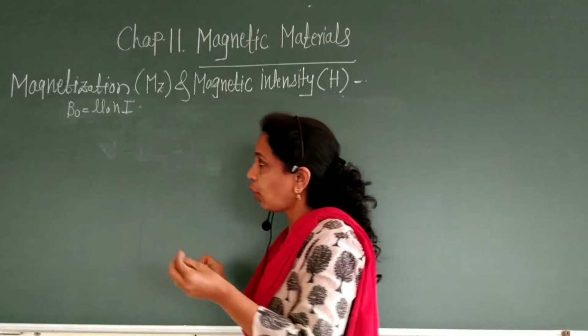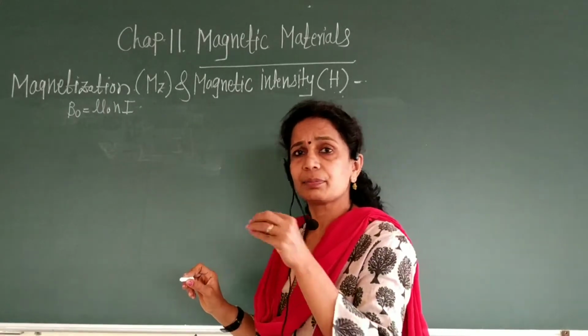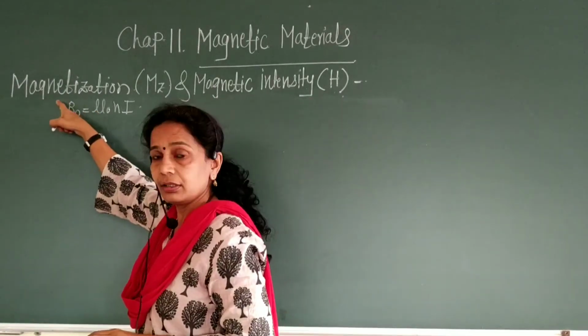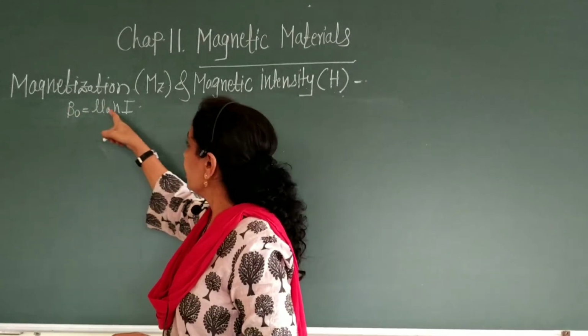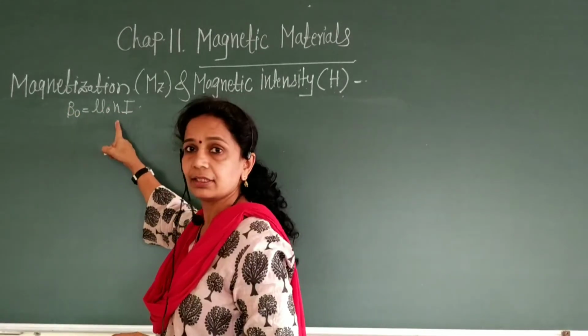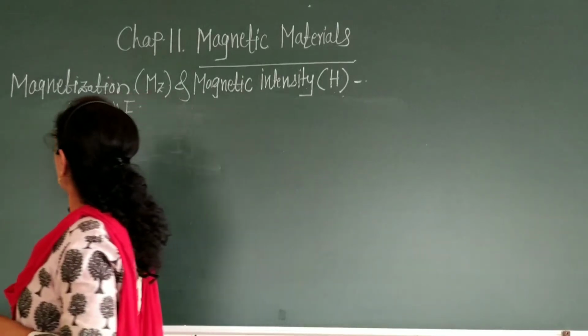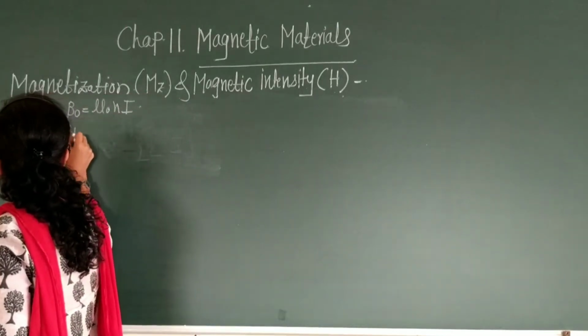Therefore, if a rod of material is placed in a solenoid, then we get the magnetic field inside the solenoid like this. Then what is Bm?